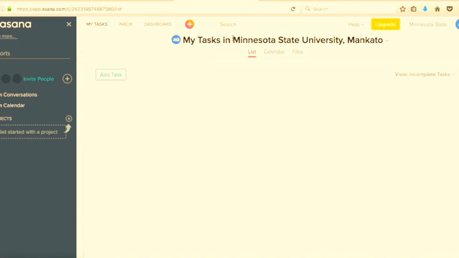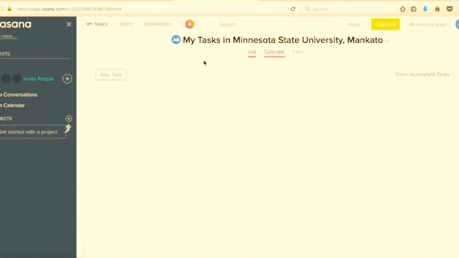As you can see, my organization is Minnesota State University Mankato. How it works is an organization is distributed among teams, each team is working on a group of projects, each project is a collection of tasks, and a task is a single unit of work.